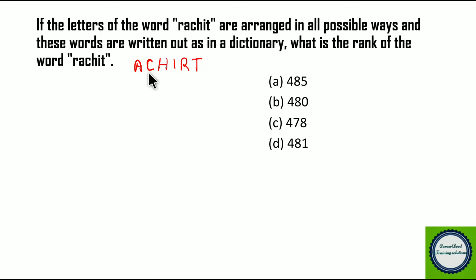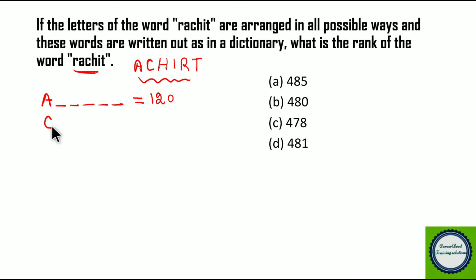Now, if you look at the arrangement as per the dictionary, you have to find the rank of this word Rachit, right? So obviously the first letter starting in the dictionary will be A. Since it is a 6-letter word, the first letter will be A. So the remaining 5 letters can be filled in 5 factorial ways because all the letters are different, right? So remaining we have C, H, I, R, T. These letters can jumble between them in 5 factorial ways. So 5 factorial is 120. So we get 120 such words starting with A.